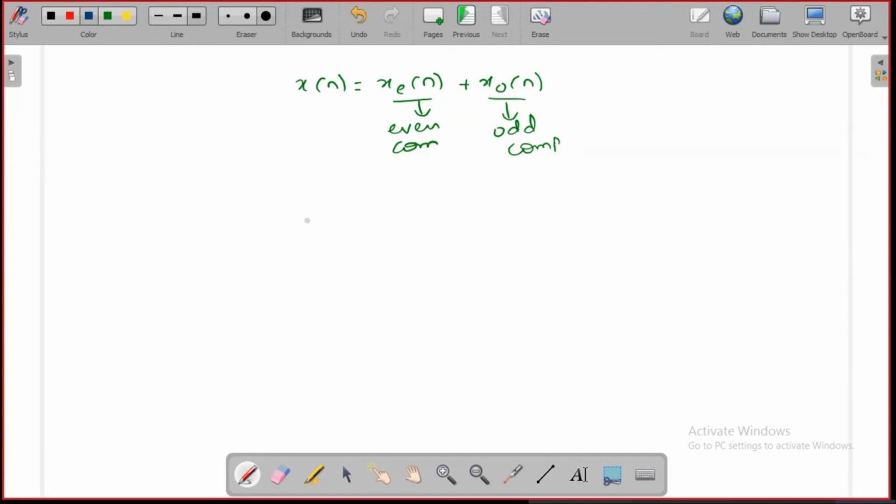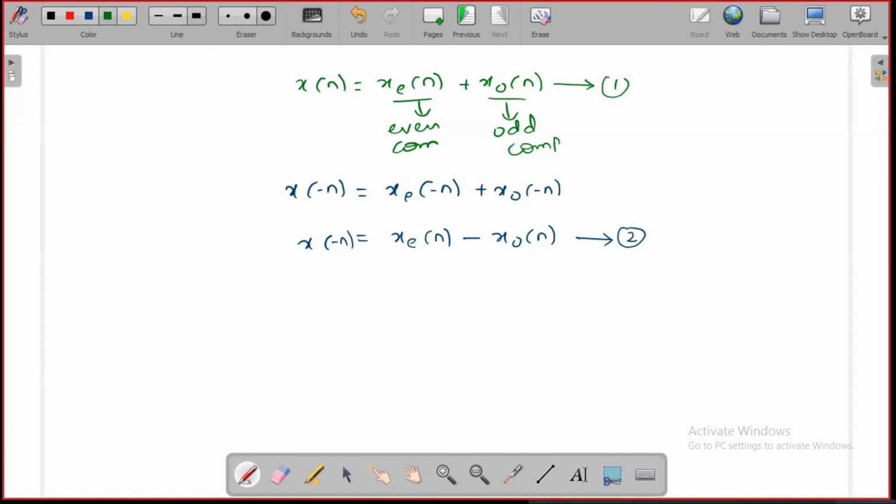For that, let us evaluate x of minus n, which is xe of minus n plus xo of minus n. Using the even condition, xe of minus n is simply xe of n. Using the odd condition, xo of minus n is minus xo of n. This is x of minus n. Let us take this as equation 2 and this as equation 1.